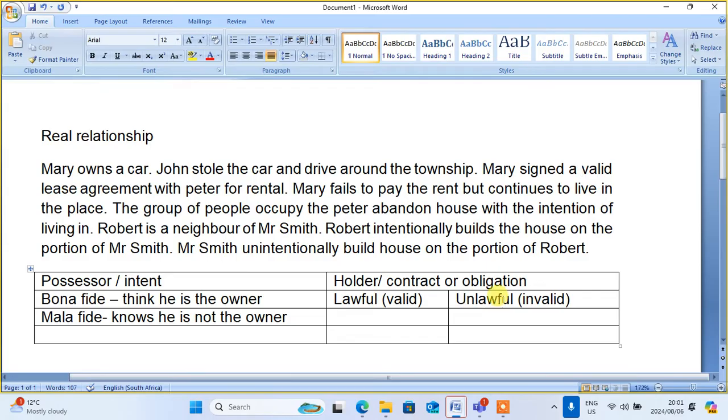However, you can be a bona fide unlawful holder if you are unaware. But you can be a malafide unlawful holder if you are aware that the agreement has expired, but you continue to live in that place. So today I've shown you about the possessor.